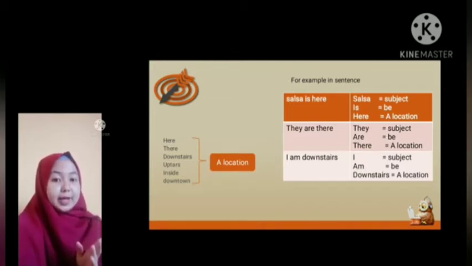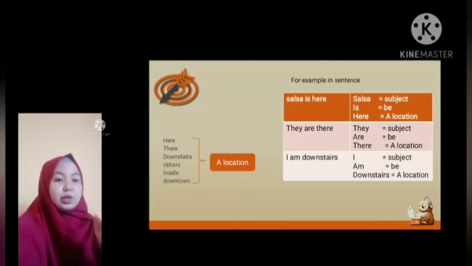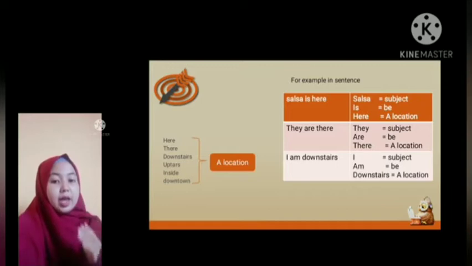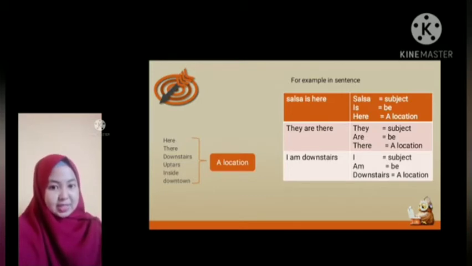For example, in the sentence, Salsa is here. Salsa is the subject. Is in the sentence is be. Here is a location. Okay, another example. They are there. They is the subject, are is be, and there is a location.